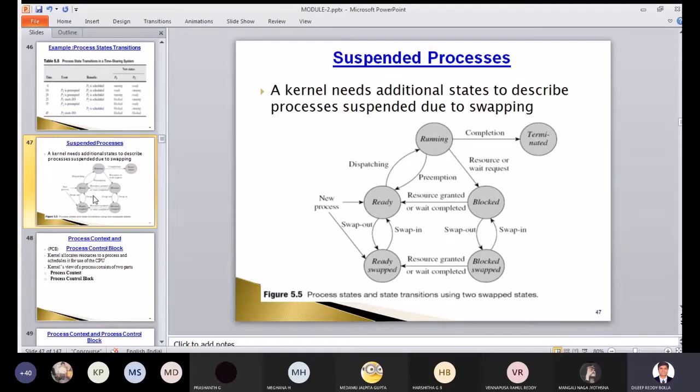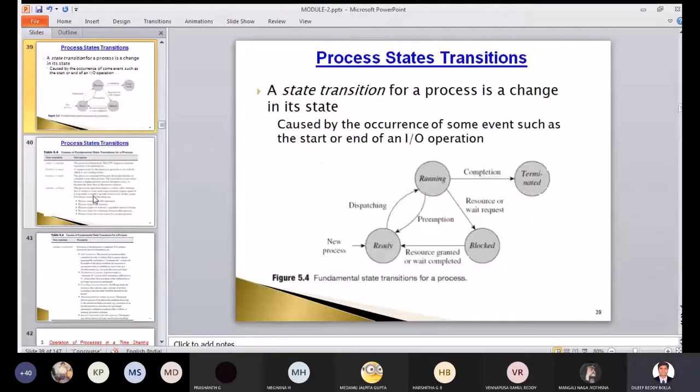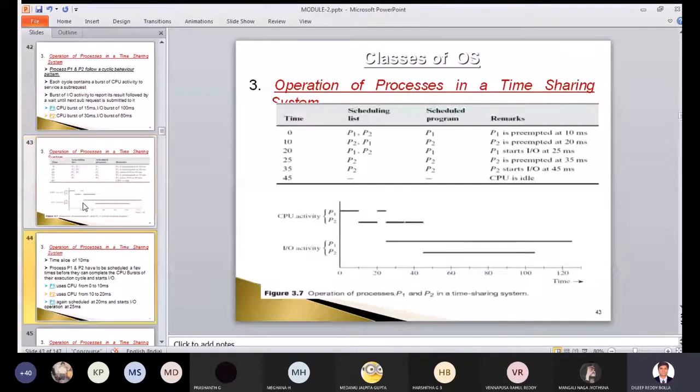Usually you know this diagram. Simple diagram: a new process where it is ready, it will be blocked or it will run and terminate. Now what they made here is, for ready also they added one more block called ready swap, and for blocked also they added one more block swap. So like that the diagram became now.